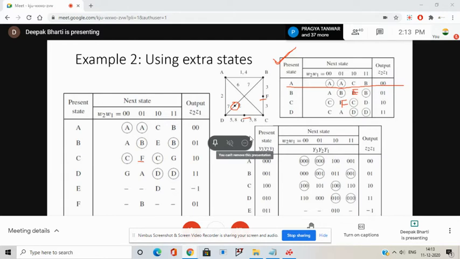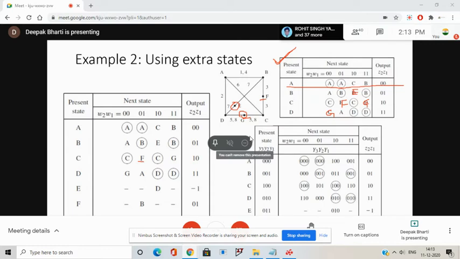G. So I'll write G here. Then D to A, there was no race. We have already discussed that. But between D to C, what is the state? Extra state, that is G. So it will be G here.